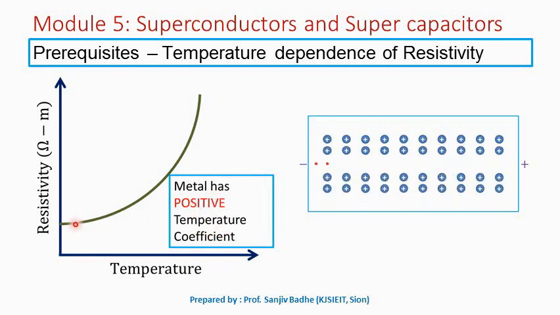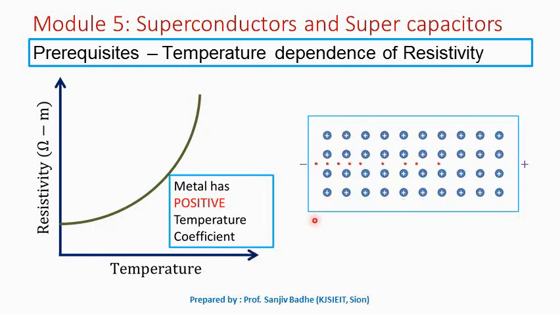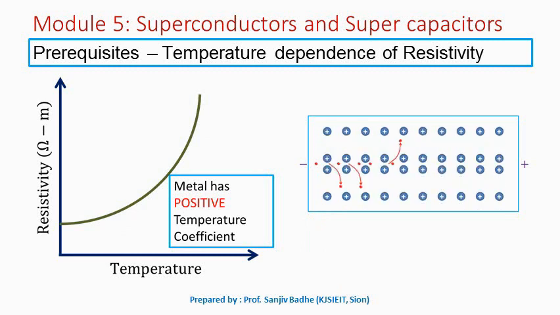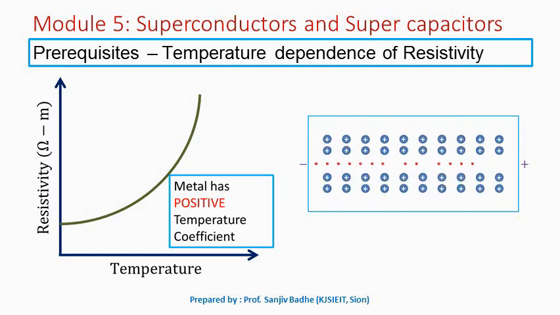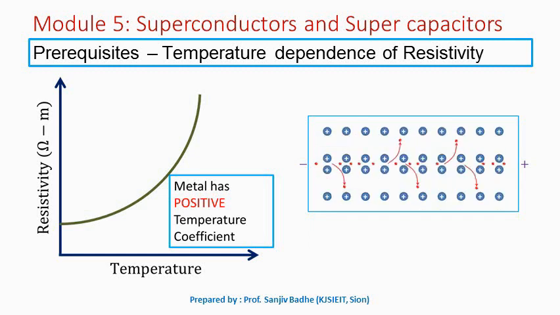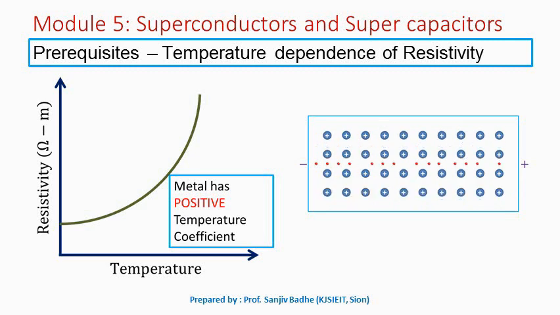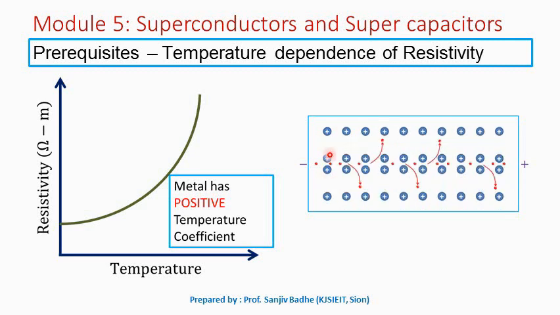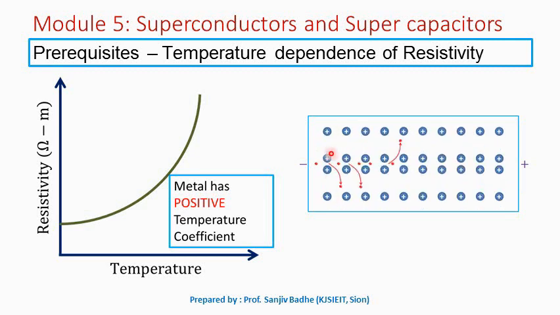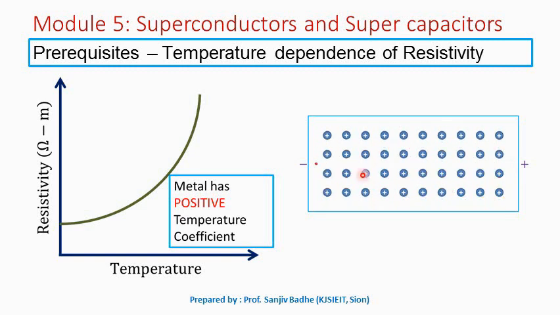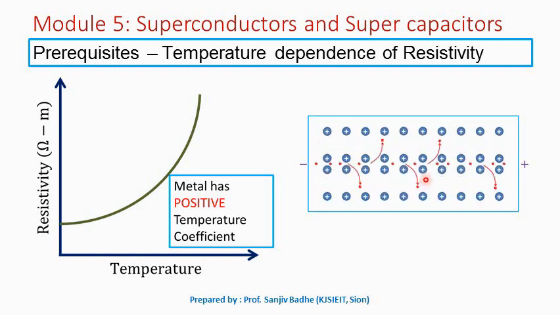Now in order to understand why this resistance increases with the increasing temperature, we need to know the mechanism behind the resistance. In the metal, electrons are loosely bound to the atoms. So as the electrons get a little amount of energy, they become free to move. As the electrons leave the atom, positively charged ion cores are left behind. These positively charged ion cores continuously vibrate about their mean positions, and these vibrations are called lattice vibrations, also called phonons. The electrons are in a state of random motion inside the metal.